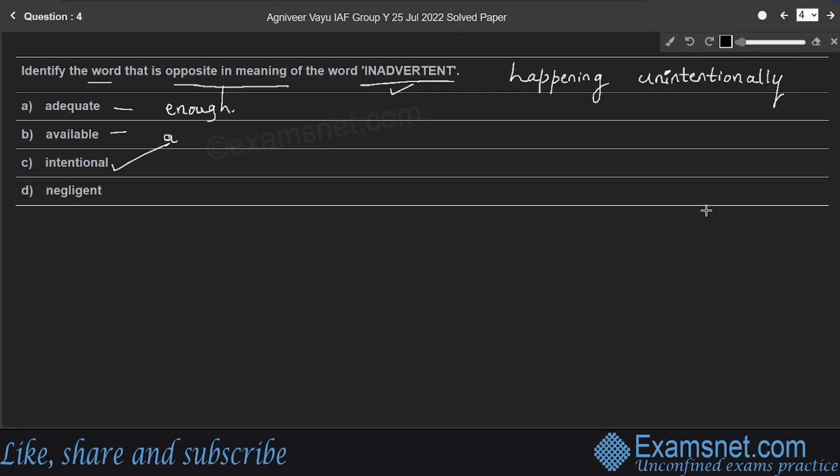The last word, negligent, means not being careful. Therefore, the correct opposite meaning of inadvertent is intentional, because inadvertent means happening unintentionally.